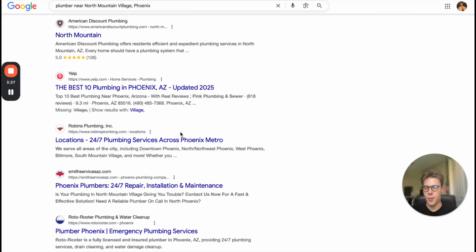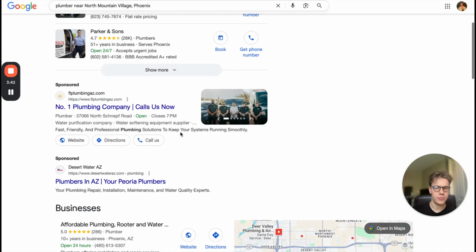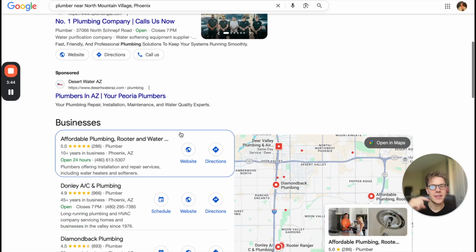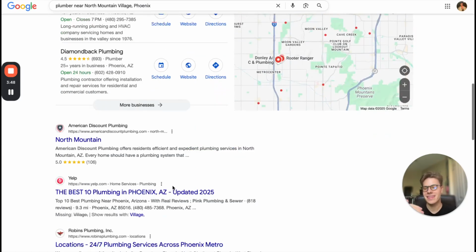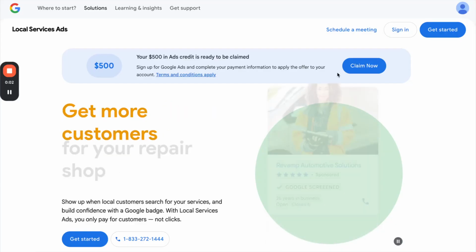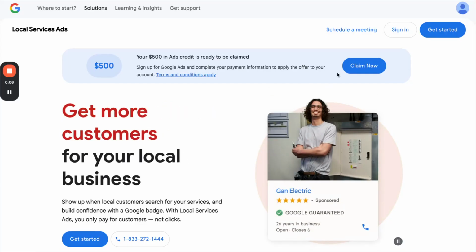So Google Ads is completely dominating the field. I mean, you have your Google Guarantee at the top, then your Google pay per click, and then sometimes your Google sponsored business profiles, then the rest of the Map Pack, then organic. So we're going to walk through setting up a local service ads account if you do not already have one.